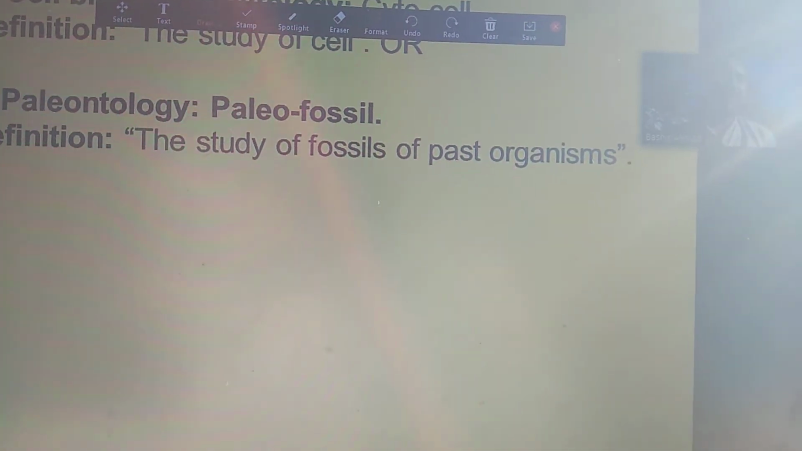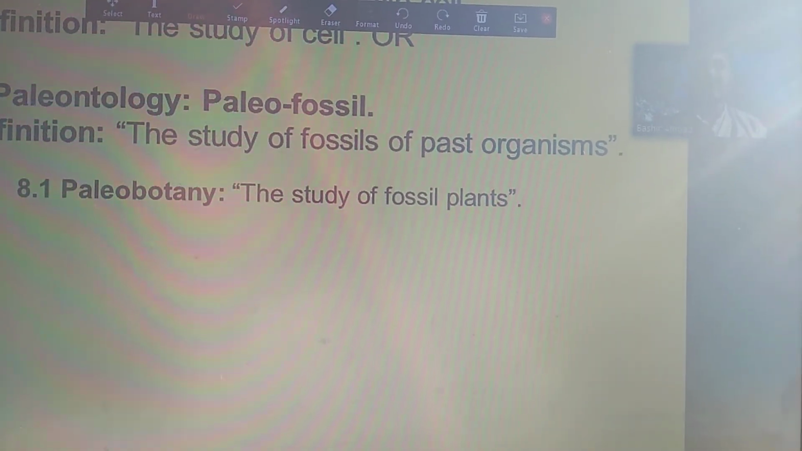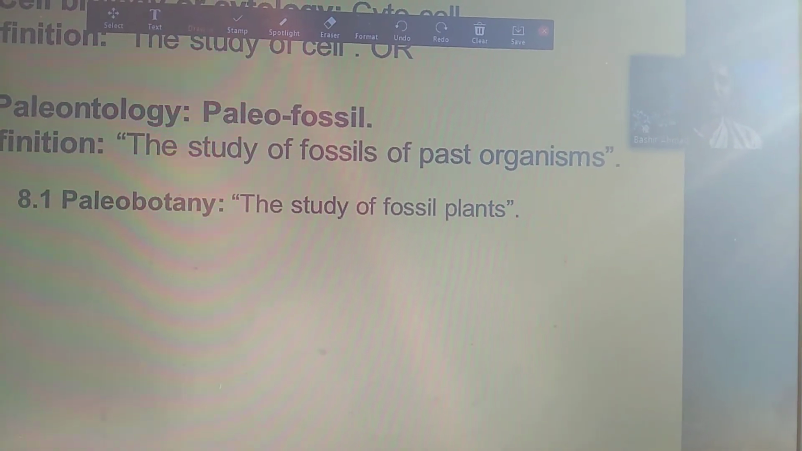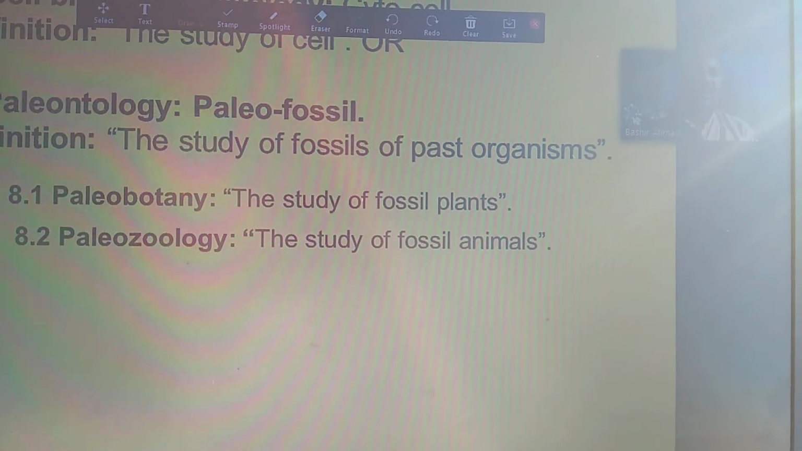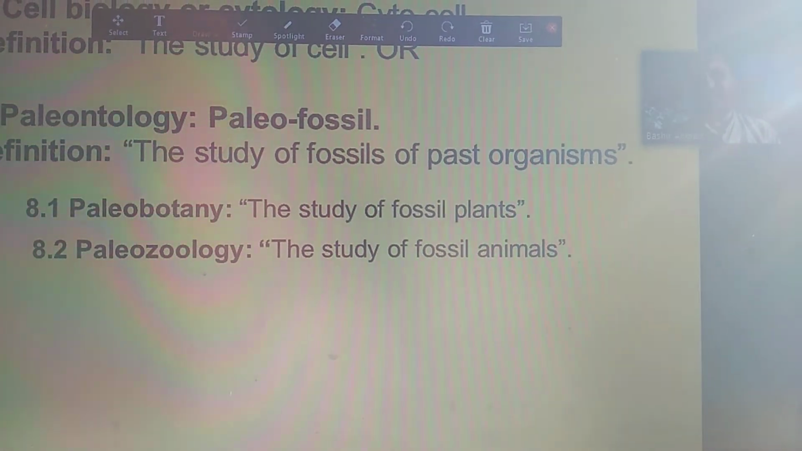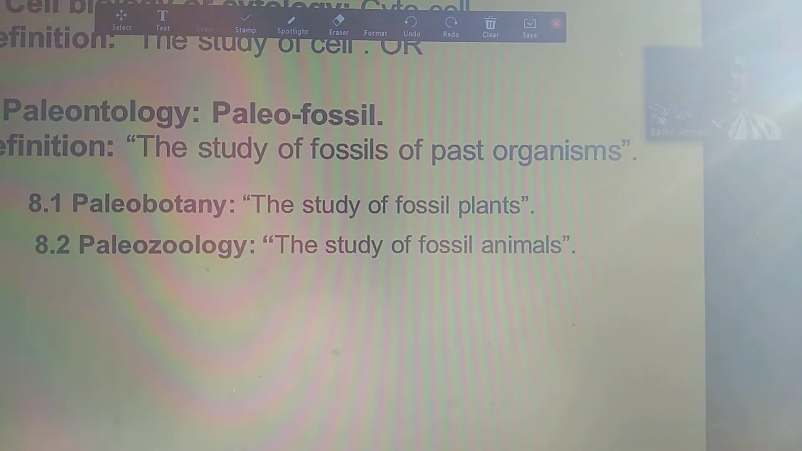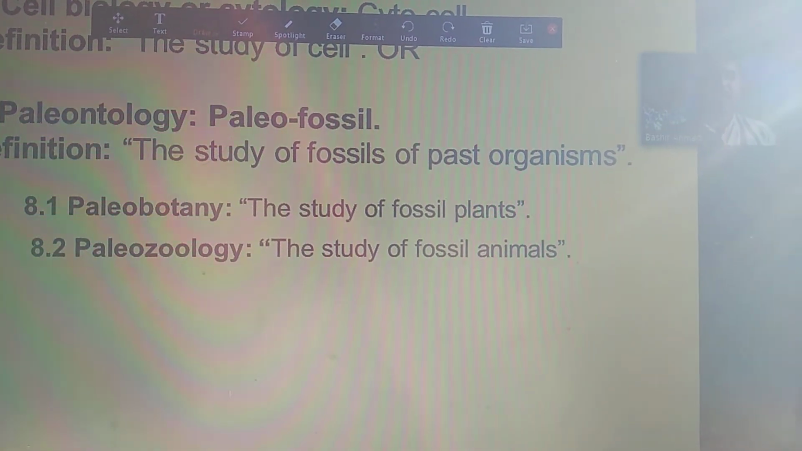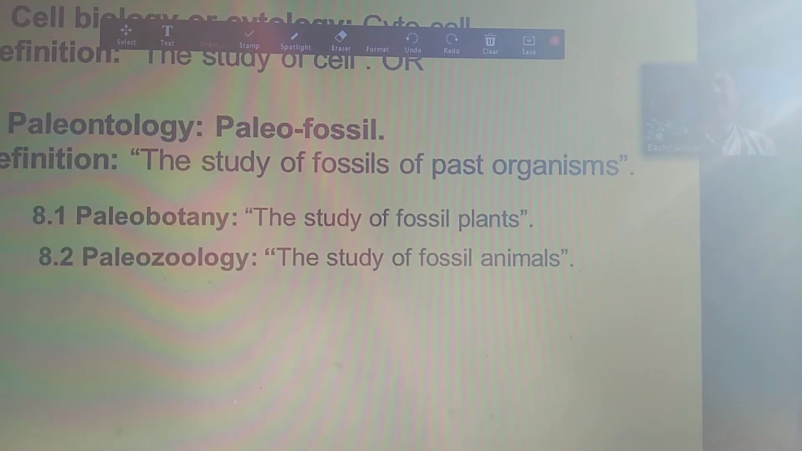They may be plants or animals. So what do we call them if they are plants or if they are animals? Paleobotany means the study of fossil plants, and the study of fossil animals is called paleozoology. And the study of fossils of past organisms is called paleontology.